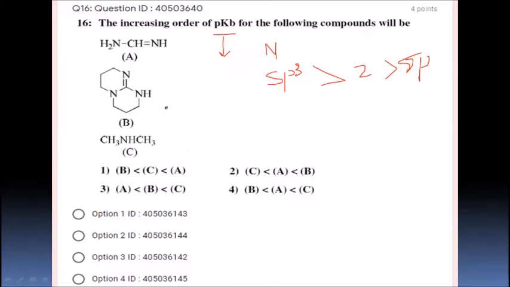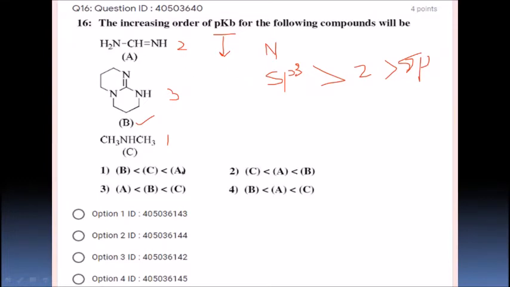So based on our starting factors affecting basicity, which has more nitrogens? Straight away this is 1, 2, 3. So this B is going to have more nitrogens. It is having 3 nitrogens, right. This is 2 nitrogens, right. This is 1 nitrogen. Based on the first statement, straight away you can choose this option. So B is more basic, obviously it is going to have a lower pKb value, right. Next, based on number of nitrogens, 3, 2, 1.